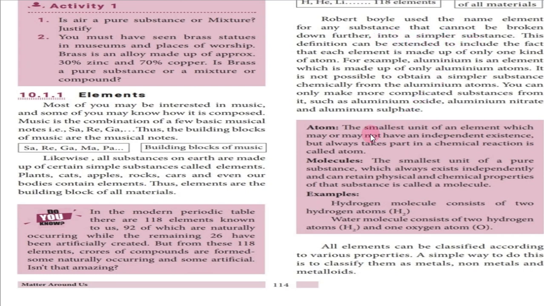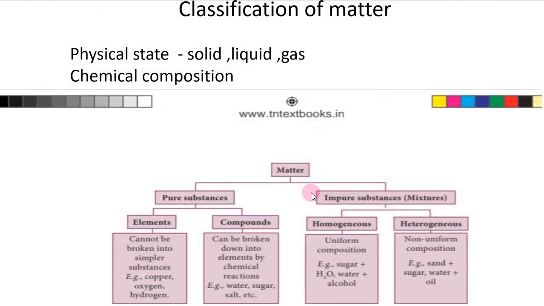Have you understood? An atom is the smallest unit of an element. A molecule means a compound. So see, elements cannot be broken down into simpler substances. Some examples given are copper, oxygen, hydrogen. These are examples of elements.